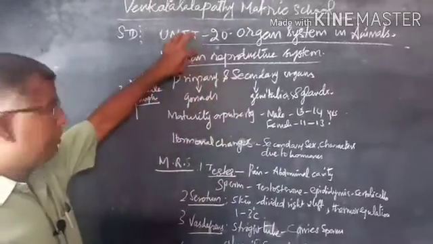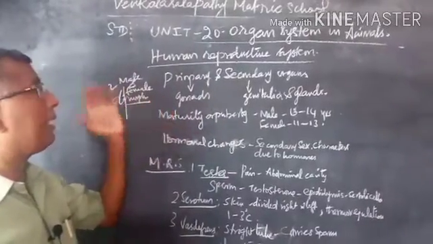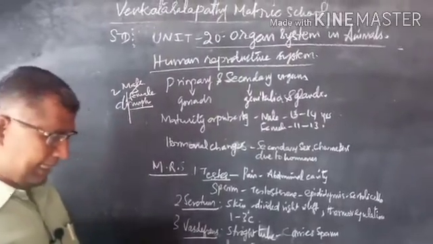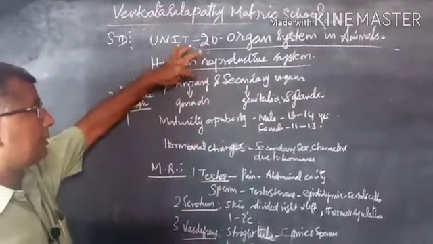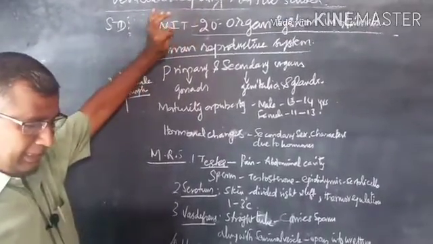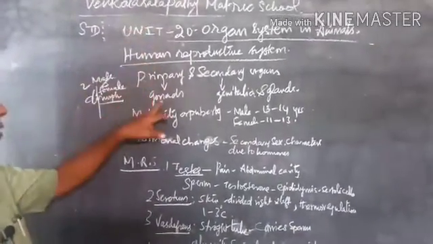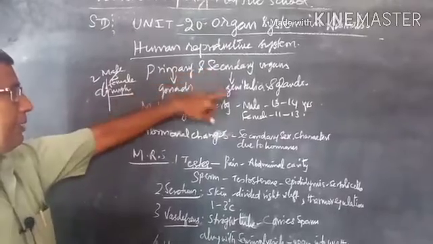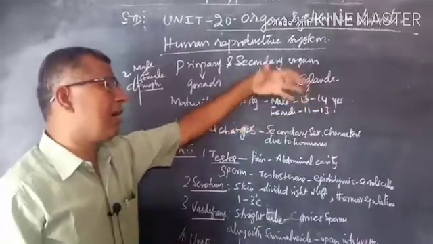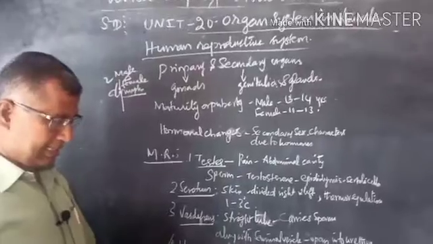Understand? The males are visibly different from the females by means of physical build-up, external genitalia and also secondary sexual characters. The reproductive organs of male and female have a number of organs which entirely differ from each other. The primary sex organs are the gonads, and the secondary sex organs are the genitals and the associated glands which produce hormones and some fluids.